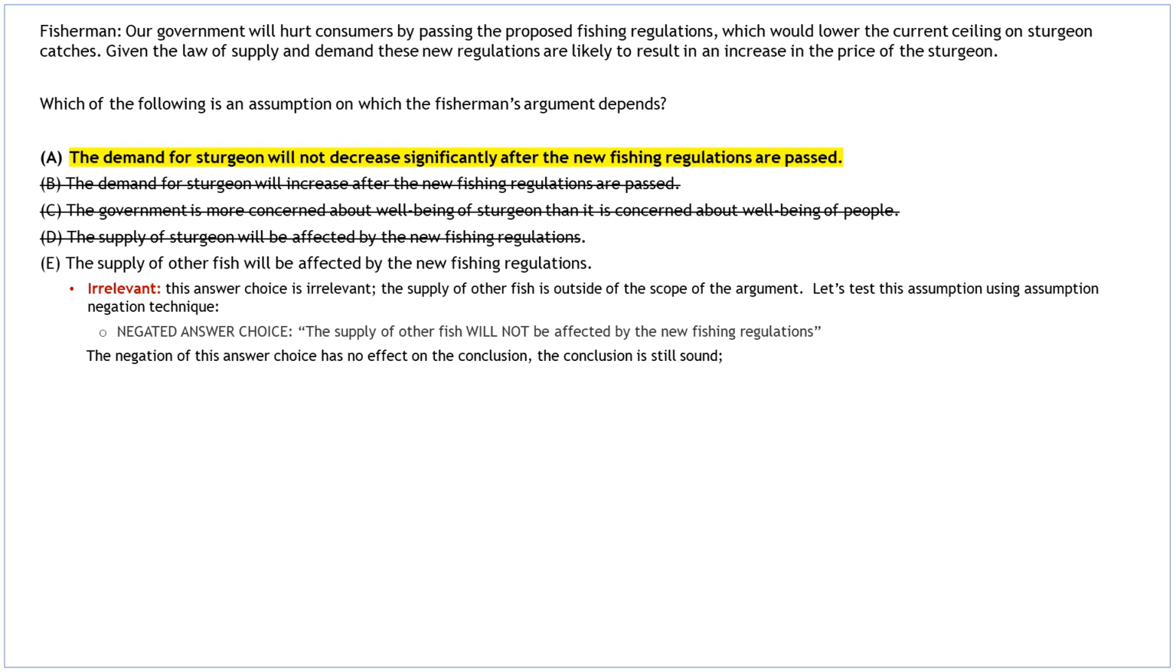Let's test this assumption using assumption negation technique. Negated answer choice, the supply of other fish will not be affected by the new fishing regulations. The negation of this answer choice has no effect on the conclusion, which is still sound. So, by process of elimination, we have confirmed that answer choice A is the assumption on which the argument depends.